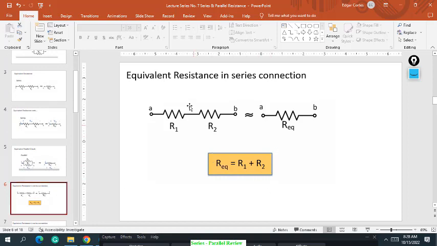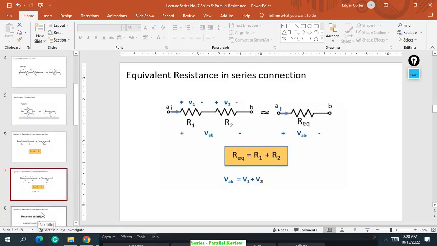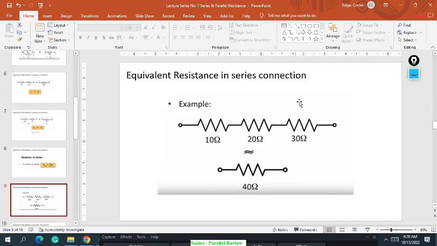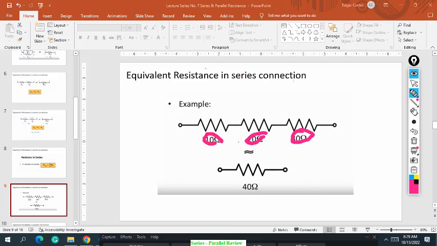In series earlier, it was R1 plus R2. We have already discussed this. For example, in series, if we have the task of finding the equivalent resistance for 10 ohms in series with 20 ohms, in series with 30 ohms, in series with 10 ohms, just add up, as I mentioned earlier. So we have 40 ohms, as simple as that.